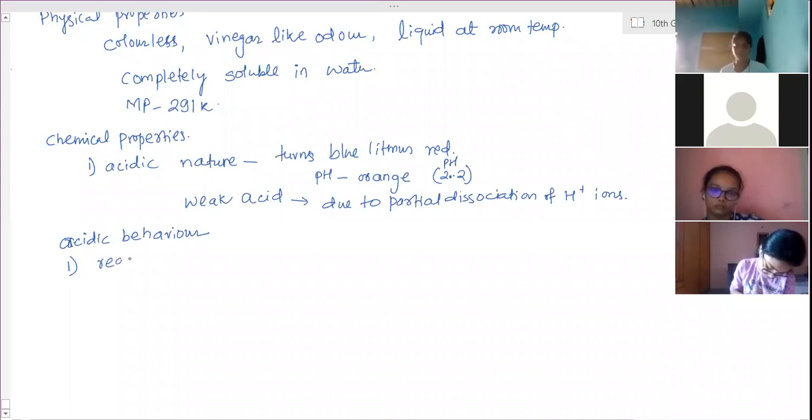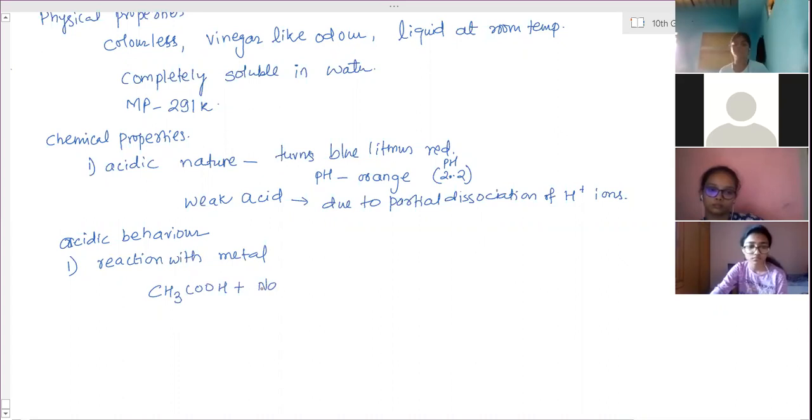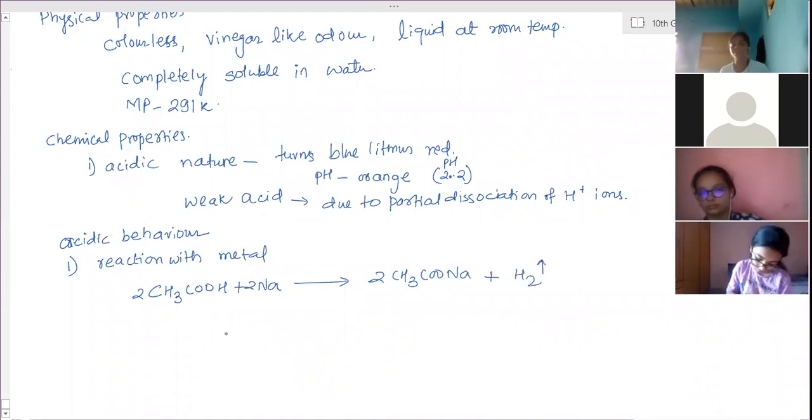First one is reaction with metal. CH3COOH combines with sodium and forms CH3COONa. This hydrogen is replaced by sodium, plus hydrogen gas is given out.